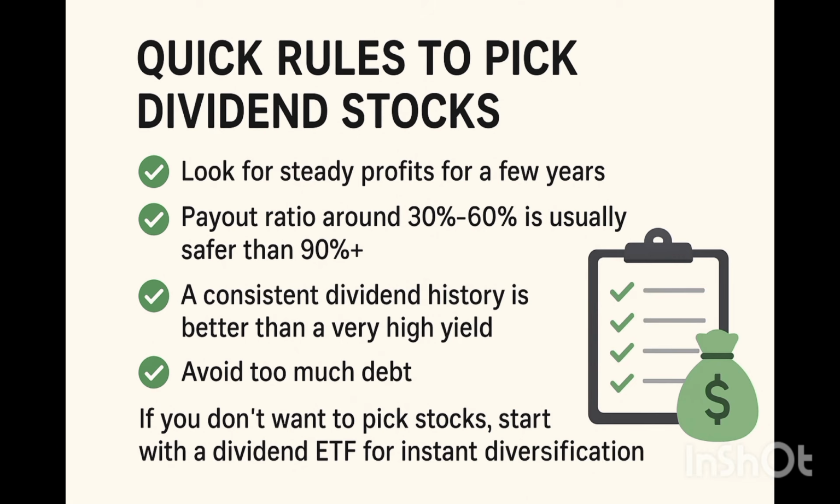So, quick rules to pick a dividend stock. Look for steady profits for a few years. A payout ratio around 30 to 60% is usually safer than 90% or more, and a consistent dividend history is better than a very high yield. Avoid too much debt. If you don't want to pick stocks, start with a dividend ETF for instant diversification. These are the crux of this slide that you should remember before investing in any company or buying shares of a company.